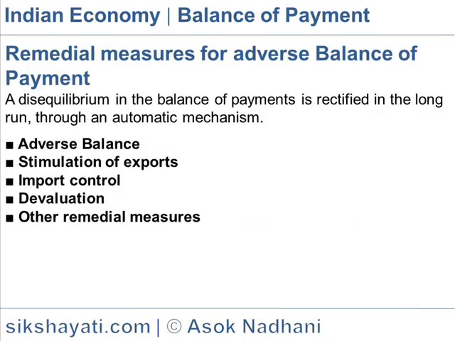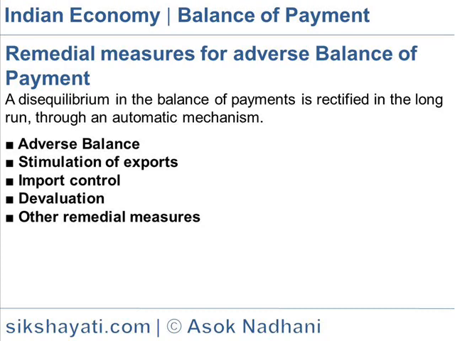Remedial measures for adverse balance of payments. A disequilibrium in the balance of payments is rectified in the long run through an automatic mechanism. According to the classical theory, adjustment takes place through alteration in prices and costs. According to Keynesian theory, adjustments take place through changes in the volume of employment and income.